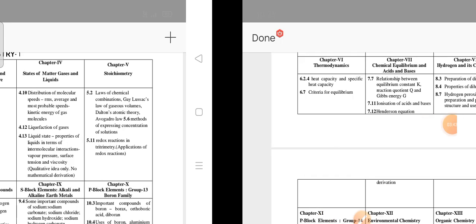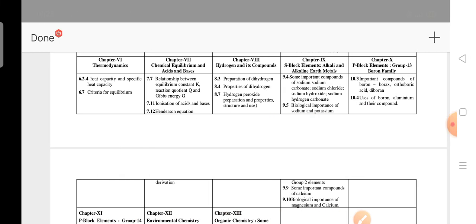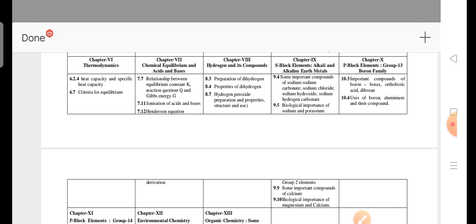Next, the continuation of this paper is missed; only half of it came. In the 6th unit these 2 topics are deleted. 7th unit 3 topics, 8th unit 3 topics, 9th unit 4 topics (9.4, 9.5, 9.9, 9.10), 10th unit 2 topics.